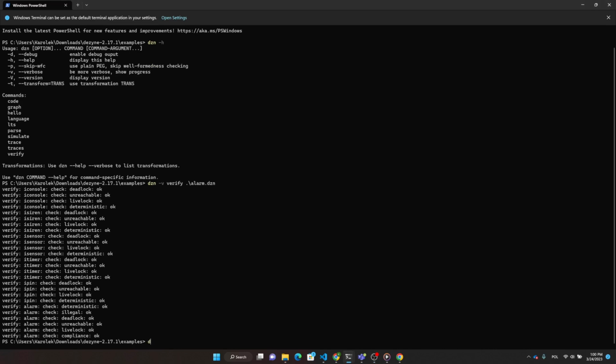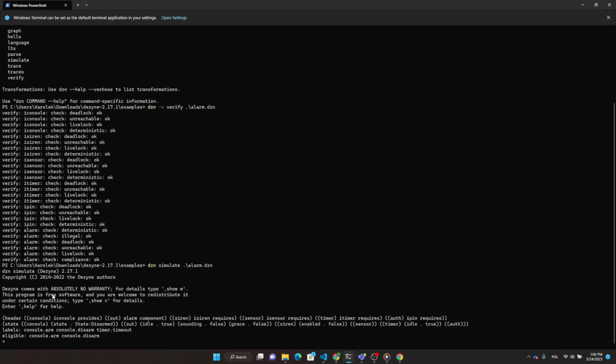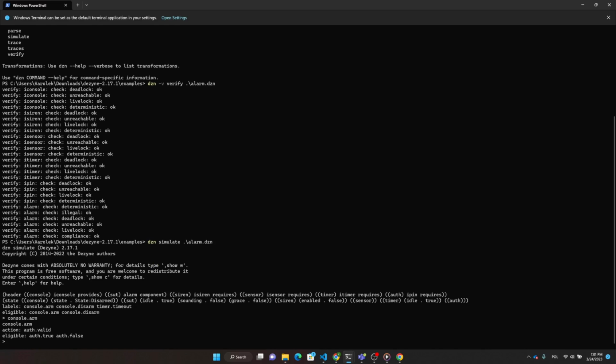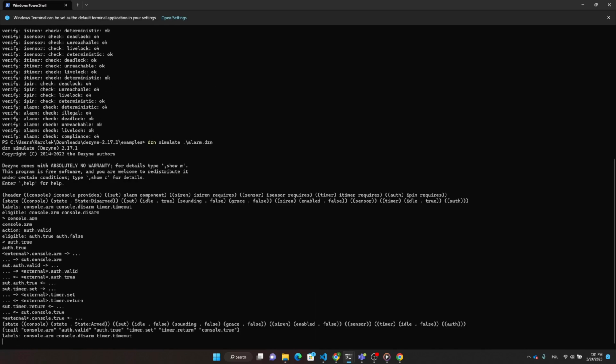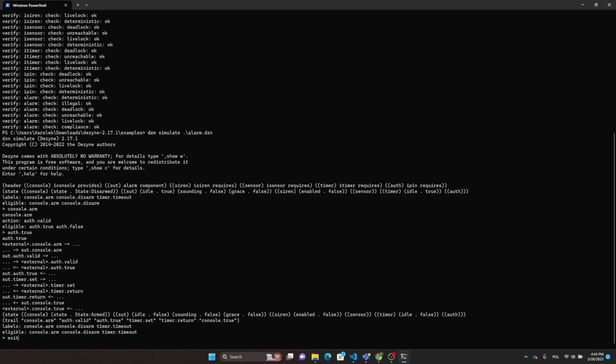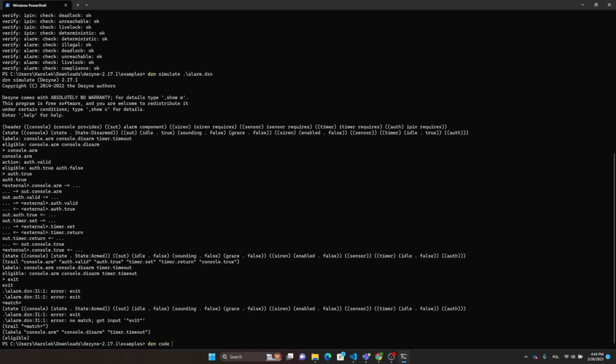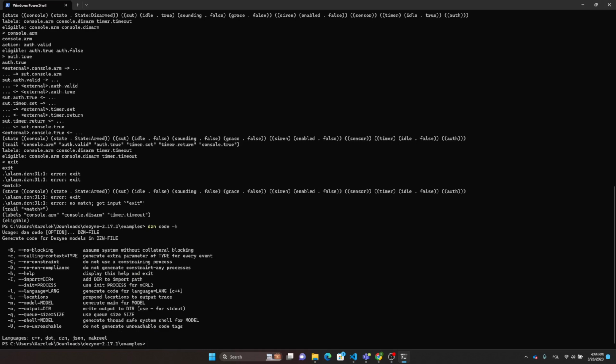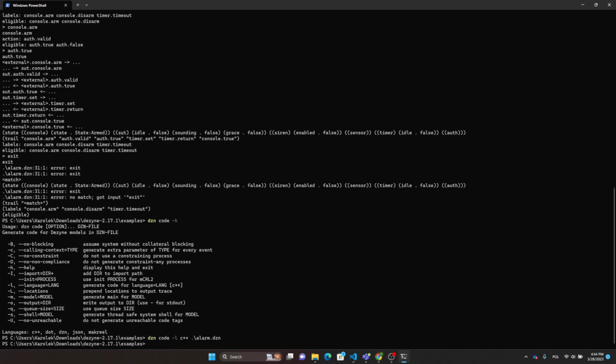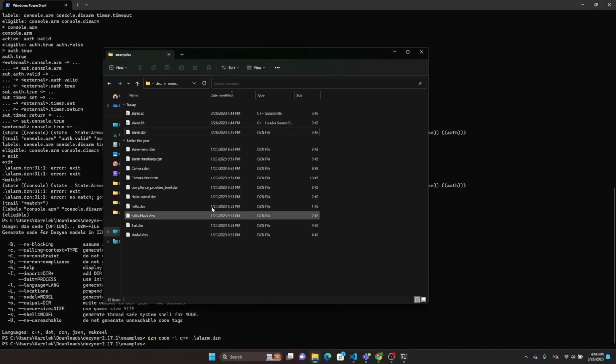Same as in VS Code, we can simulate our model. Dezyne runs the code in the textual simulator and allows us to exercise the model in the same way. For the code generation, we can run Dezyne code. It also comes with many configuration parameters, like generating main file for the model. Let's again generate code for the alarm example. And here we have it.